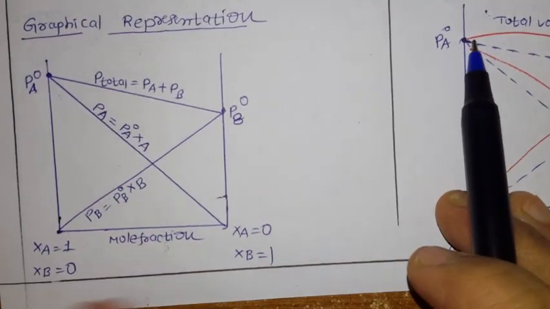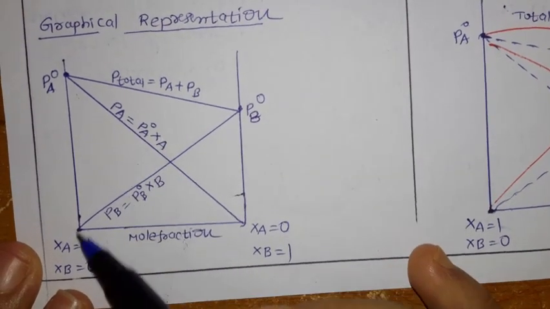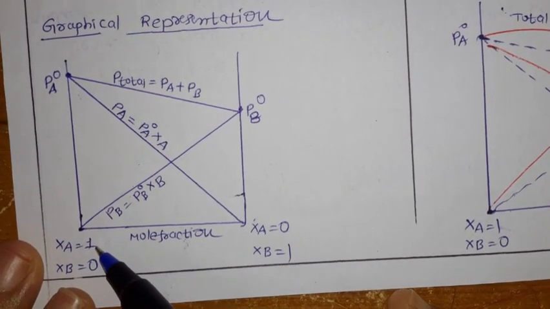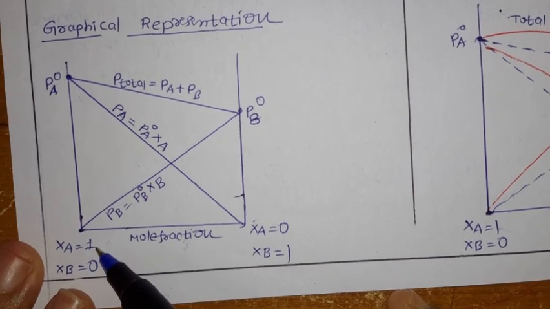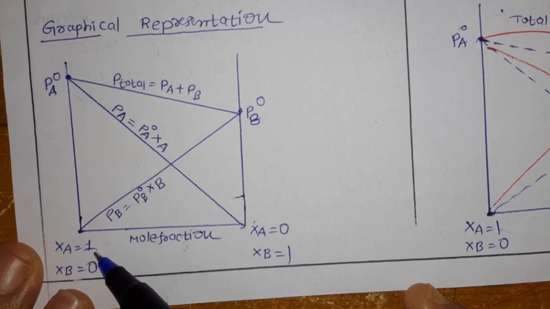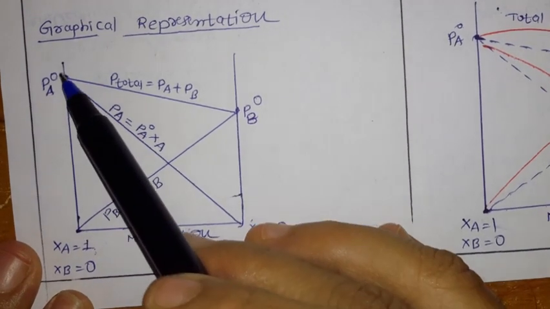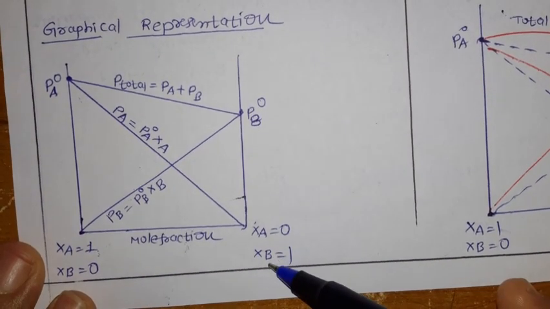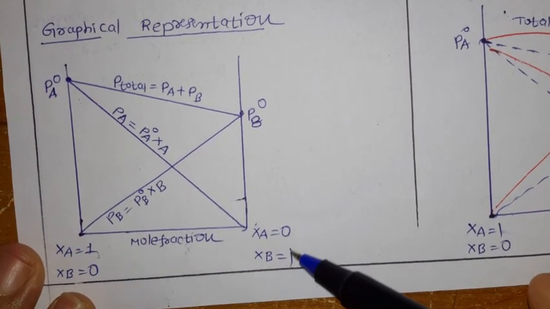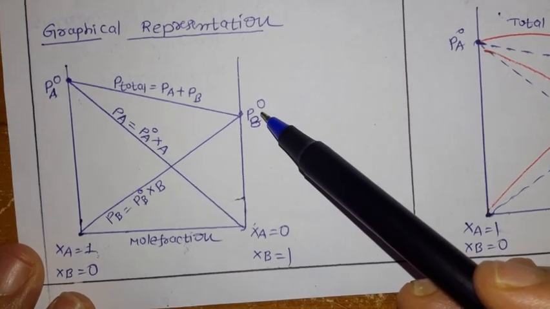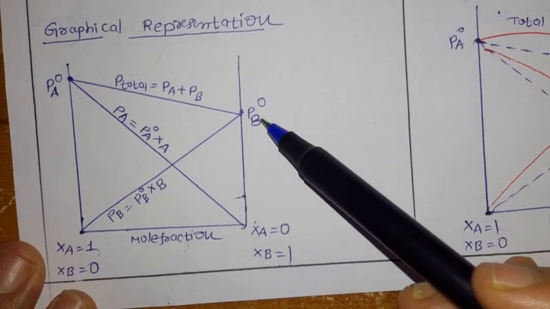Let us see now the graphical representation. Here you need not worry much. If you see here, we took two components, okay. This is component 1 having mole fraction 1, nothing but pure 1, okay. In this case the vapor pressure of component A is P0 A, pure. Next, here xA equal to 0, xB equal to 1, means here we have the B component pure. For this case the pure pressure we have is PB naught.